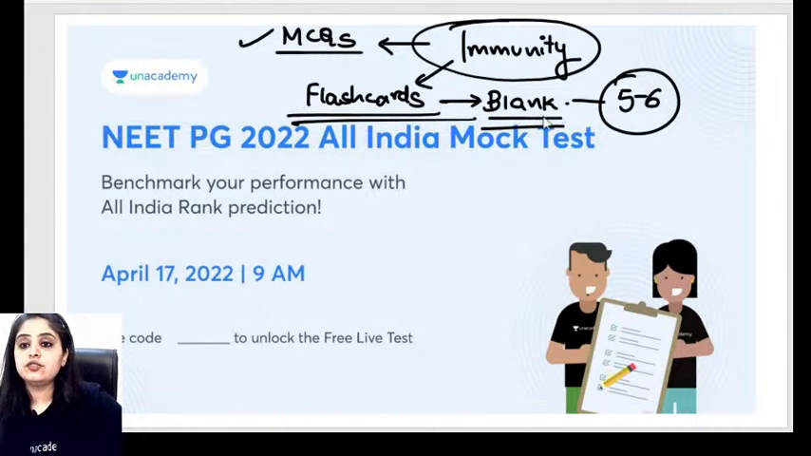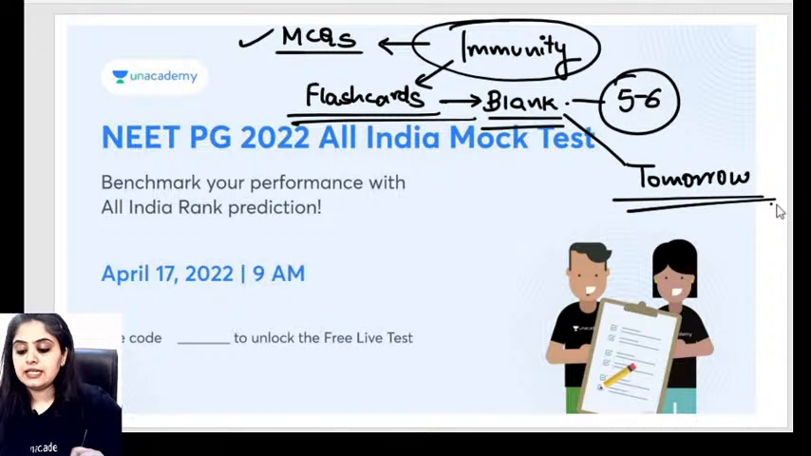Yes, so that is tomorrow, and पहले आज हम MCQs कर लेते हैं. That's the two-step revision that we are going to do. Right, so let's begin.